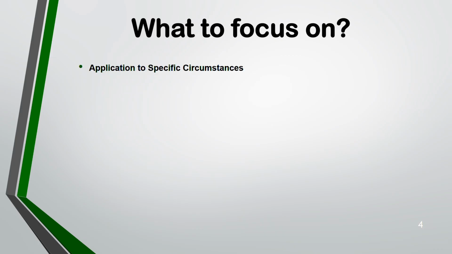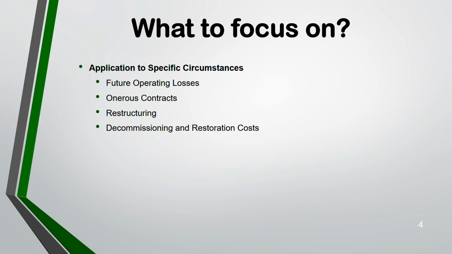Then application to specific circumstances. Now in your exam, you might be given one of the circumstances. It could be a future operating loss, it could be an onerous contract, it could be restructuring, it could be decommissioning and restoration cost, self-insurance, or repairs and refurbishment. You have to know whether you have to recognize provision in each of these cases or not.